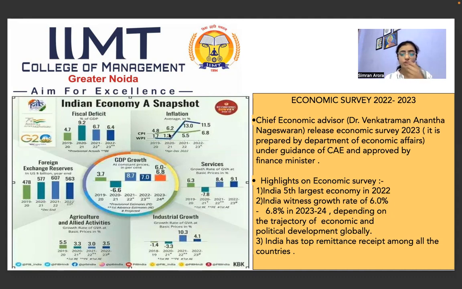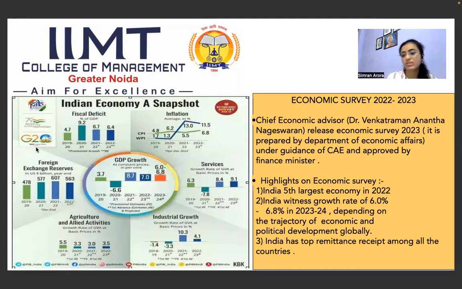The next is inflation. So let's see the CPI, Consumer Price Index. It is seen that from 4.8, it has risen to 6.2. Then it fell to 5.5. Now it is 6.8. But now the government is saying that it has reached its maximum. Now from here, it is going to fall only. So the inflation is going to be controlled in the country.